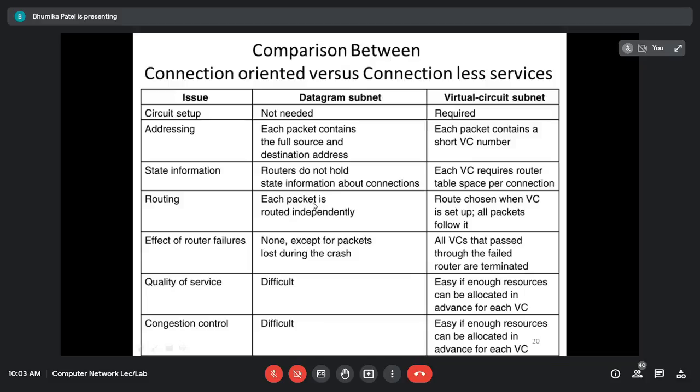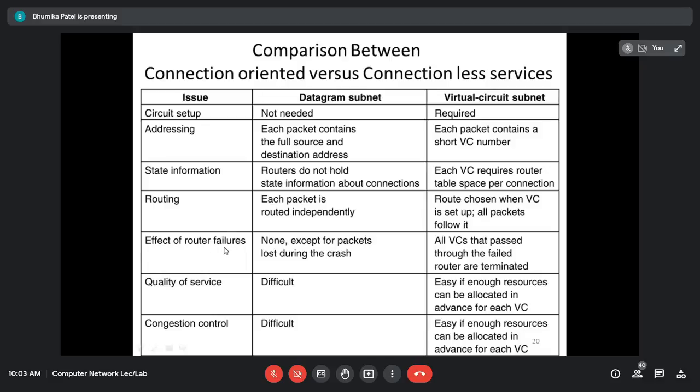Okay, then next is the routing. Okay, so here every packet is routed independently. That is, they do not need to use the same path. They can take any path, but the message is to be sent to the destination machine. Whereas in the virtual circuit, all the packets are using the same path. Okay, when you select a virtual circuit, each path they are going to consider.